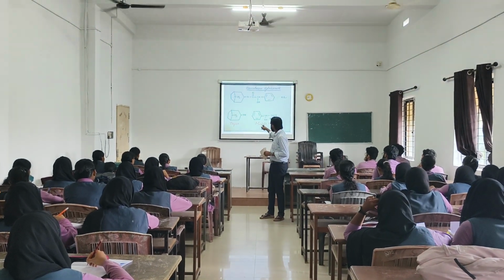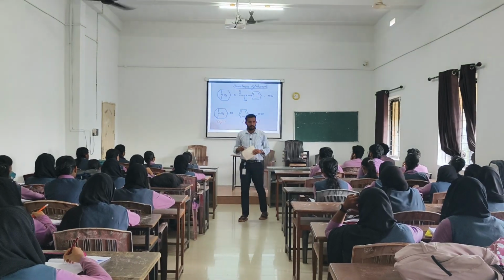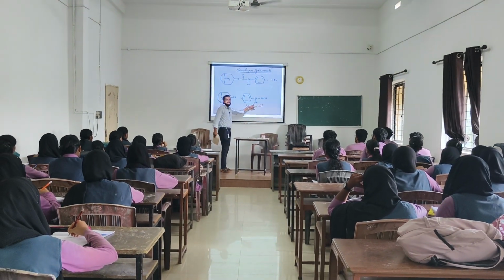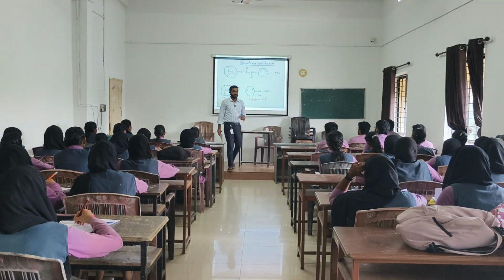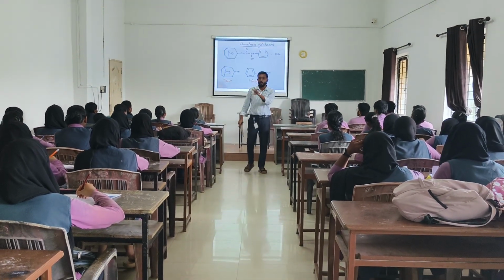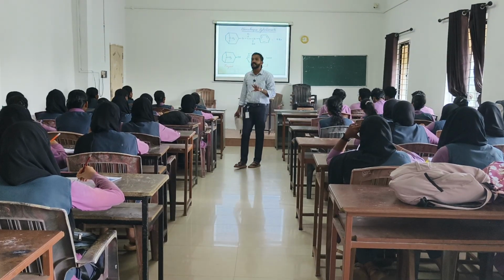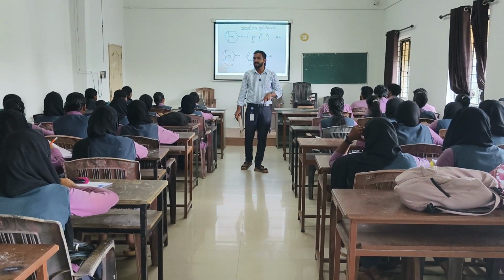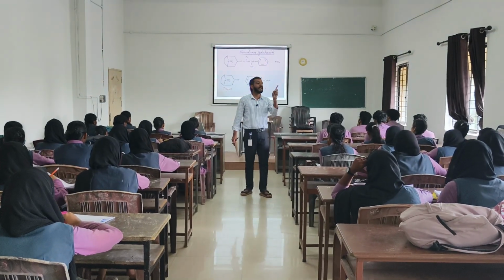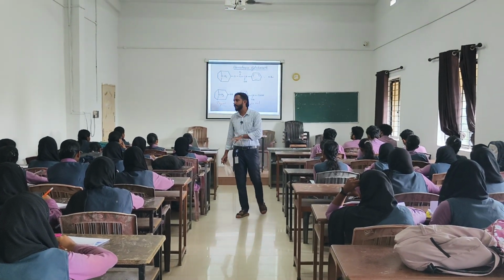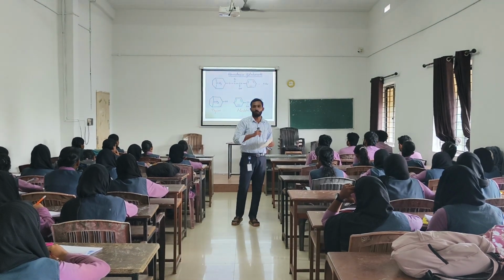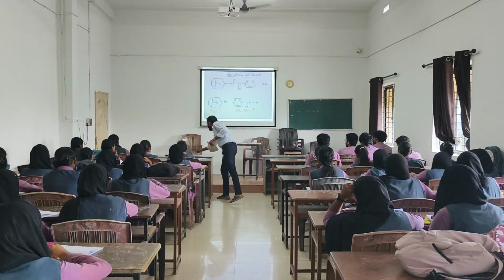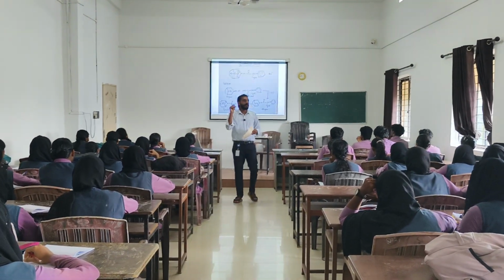It's tropine and mandelic acid. If it contains a CH2OH, that is tropic acid. The absence of CH2OH, with only an OH group, is called mandelic acid. So homatropine is an ester of tropine and mandelic acid. Atropine is an ester of tropine and tropic acid. That is the main difference between atropine and homatropine. The third one is ipratropium bromide.